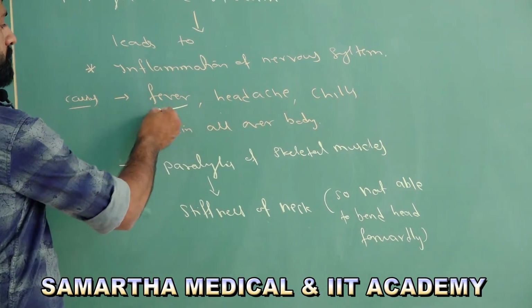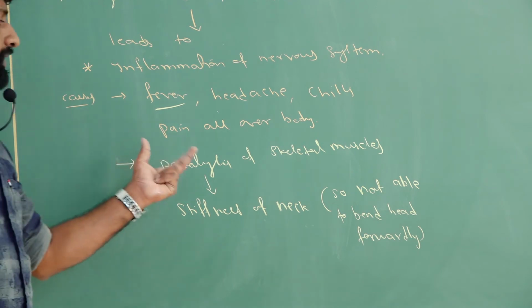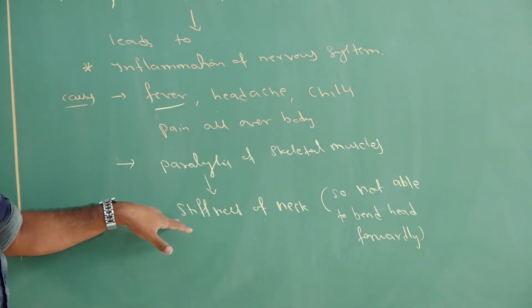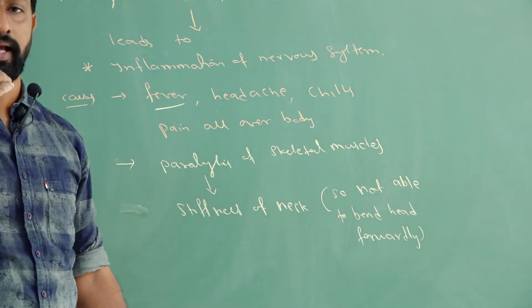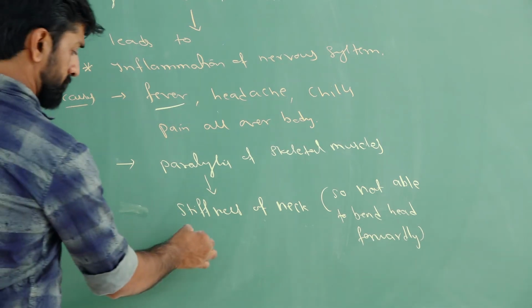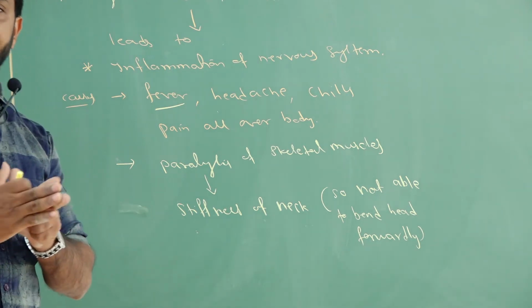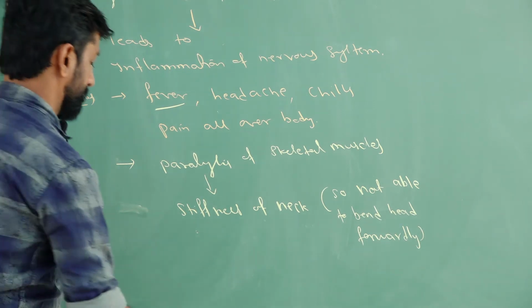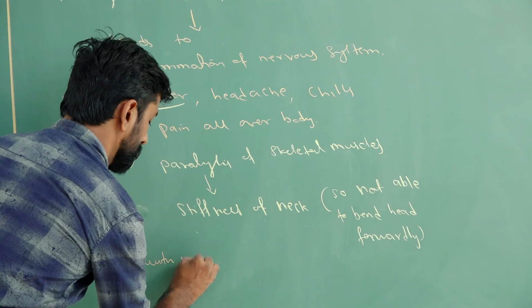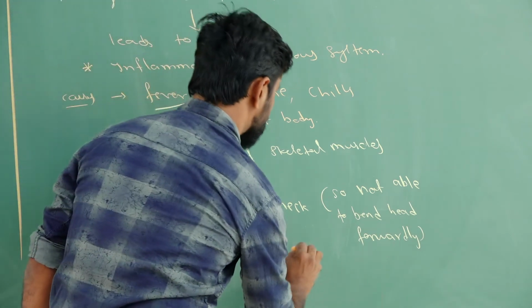So the initial symptoms after the inflammation of the nervous system are fever, headache, chills, and pain all over the body. Then the paralysis of the skeletal muscles at the neck region causes stiffness in the neck, so the infected person is not able to bend his head forwards. These are the initial symptoms. Later, within 2 to 3 days of the infection, the paralysis becomes more progressed and reaches its maximum.